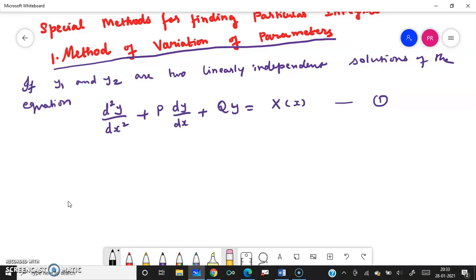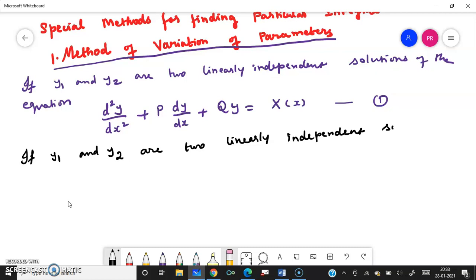P and Q may be functions of x, and they may be constants also. Anything they may be. Since it is d square, there will be two solutions. Therefore, if y1 and y2 are two linearly independent solutions, because it is d square, you will be getting two solutions.